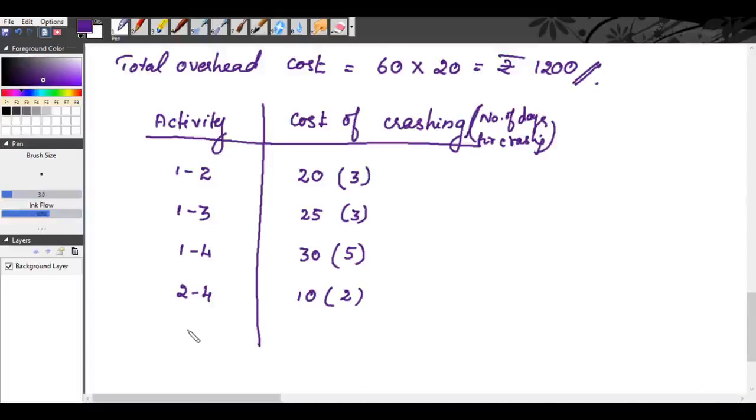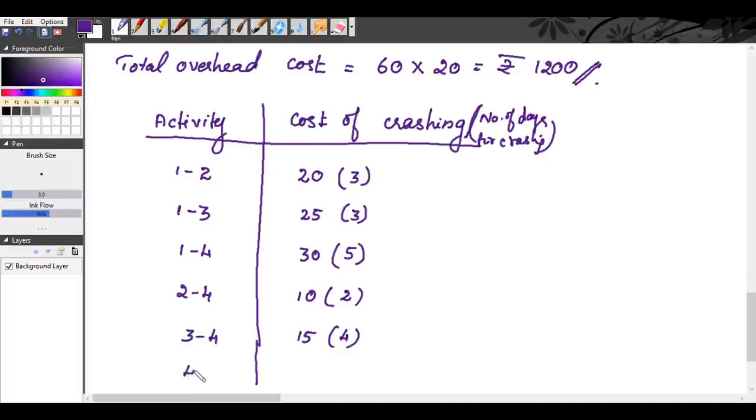Next activity is 3, 4. Your crash cost is 15 rupees. Normal duration is 10 days, crash duration is 6 days. So you can crash it for 4 days.